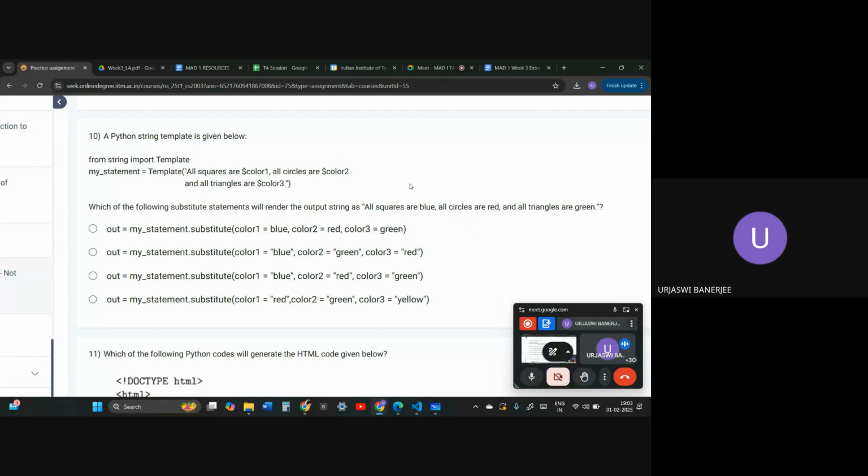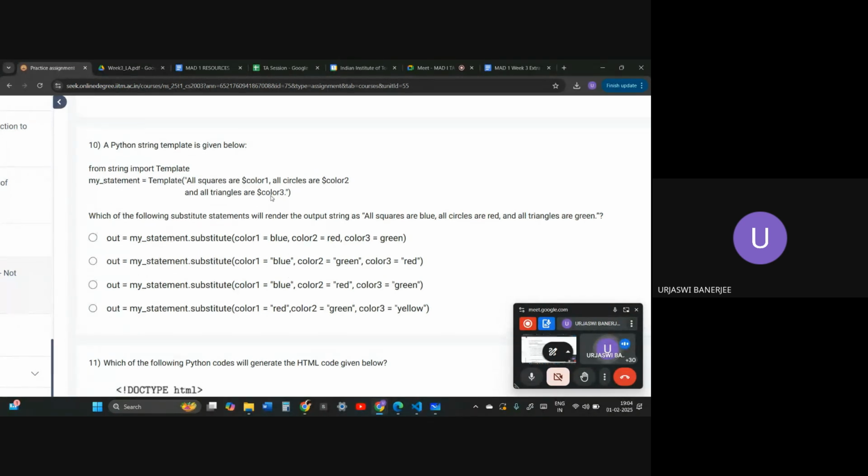So what do we need to do? We have to provide all of the colors, so we have to use dot substitute. Since we have to provide the colors for everything, what should it be? Color1, the squares, should be blue. The circles should be red, so color2 should be red. And color3, the triangles, should be green.